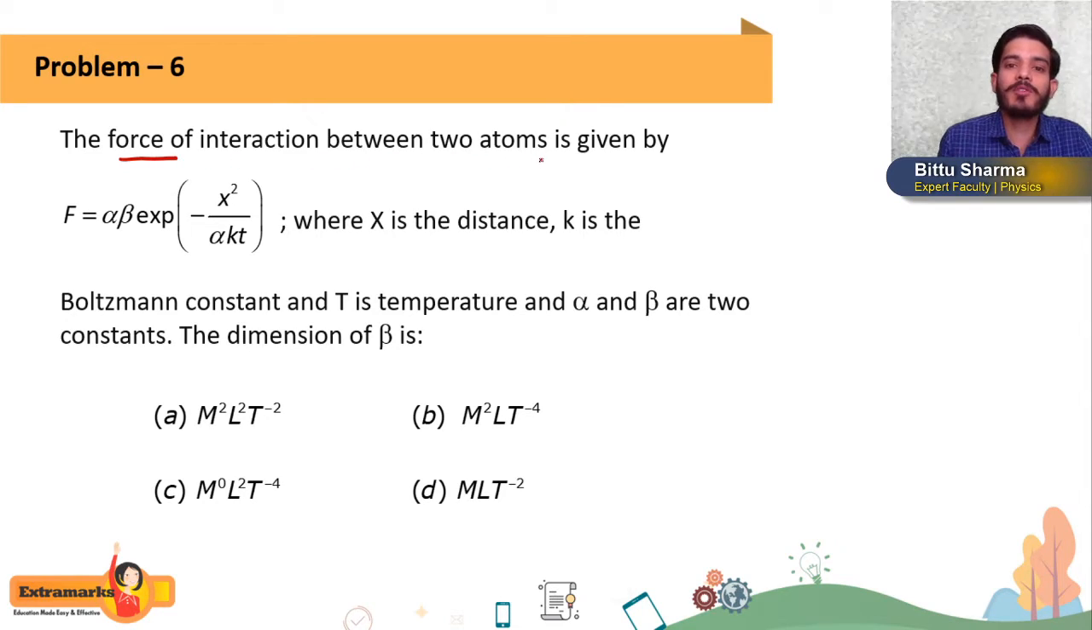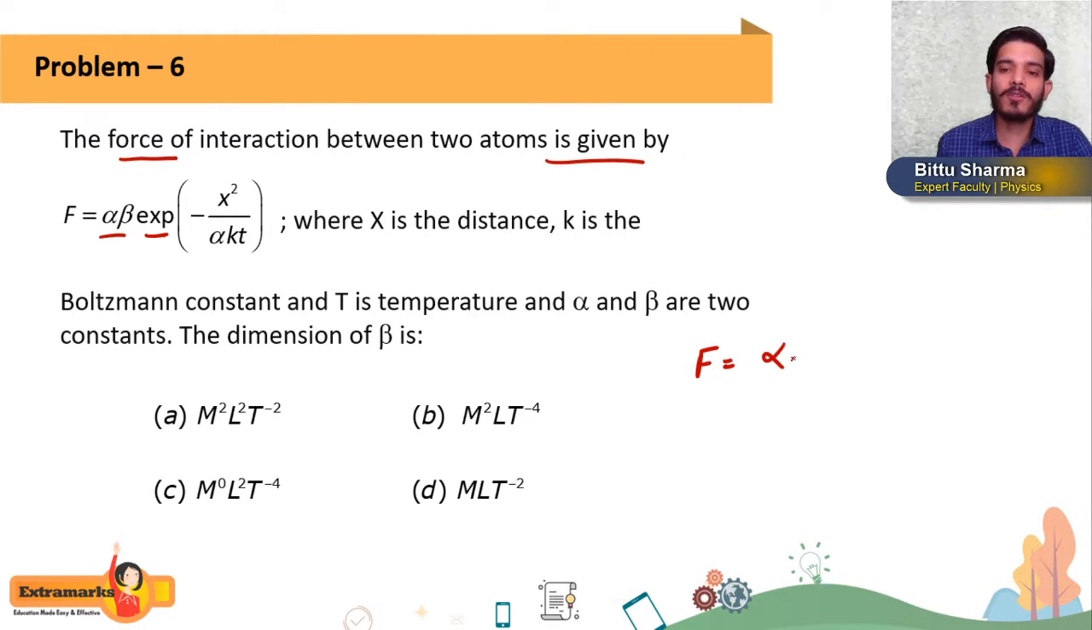The force of interaction between two atoms is given by F is equal to alpha beta exponential minus x square by alpha kT, where x is the distance, k is Boltzmann constant, T is temperature, and alpha and beta are two constants. The dimension of beta is. So how to solve this question, students? The equation which is given to us is F is equal to alpha beta, exponential function e to the power minus x square divided by alpha kT.